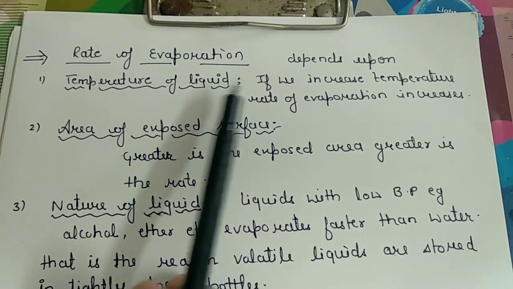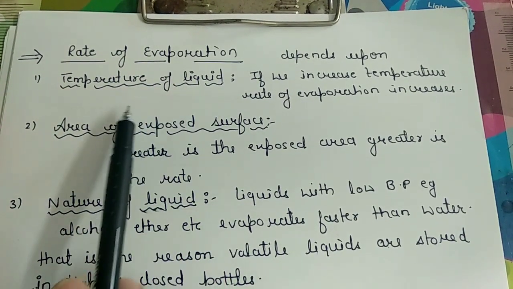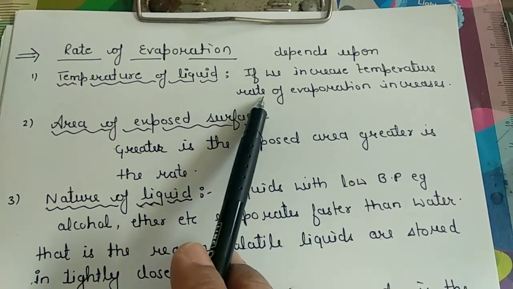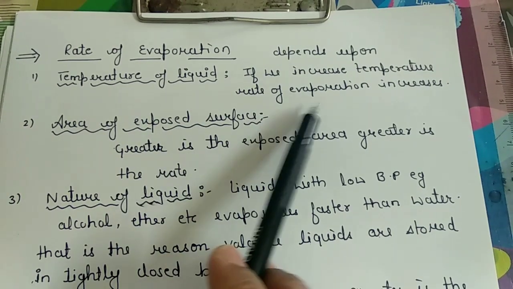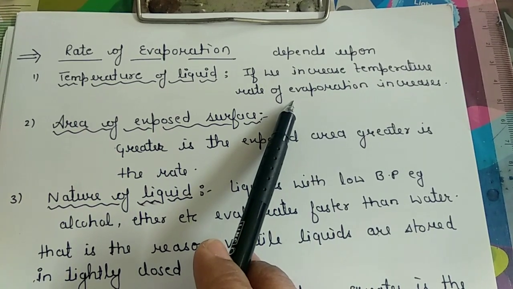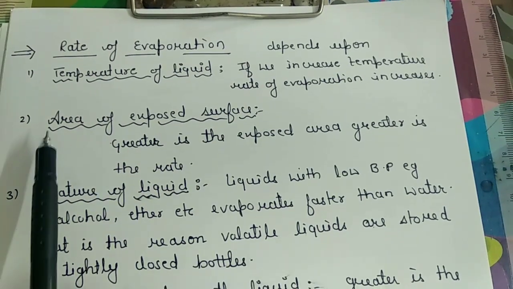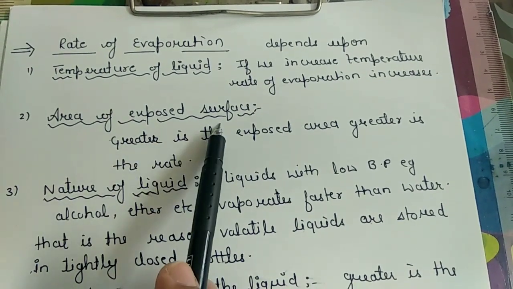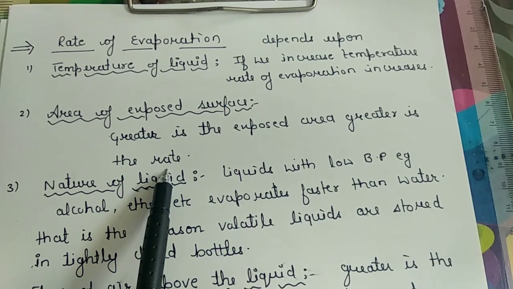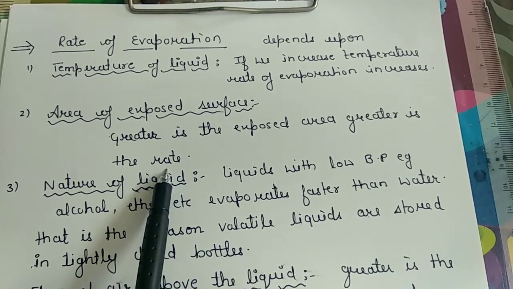Next is the rate of evaporation. The rate of evaporation depends upon a few factors. The first one is the temperature of the liquid. If we increase the temperature of the liquid, the rate of evaporation increases. For example, a wet cloth dries up on a hot day much faster than on a cold day. Second point, area of exposed surface. Greater the exposed area, greater the rate of evaporation. That's why a cloth dries up faster if it is spread out than if it is folded up.